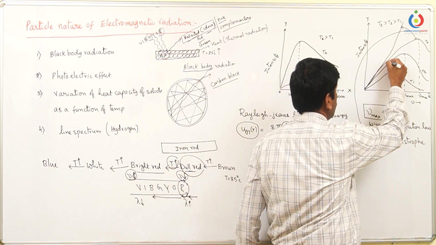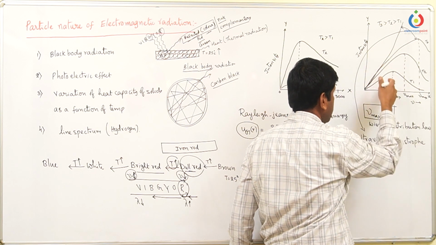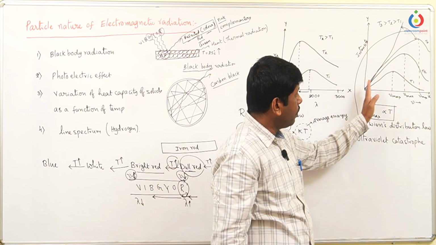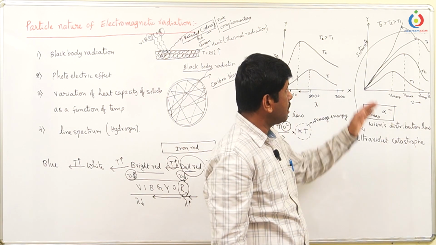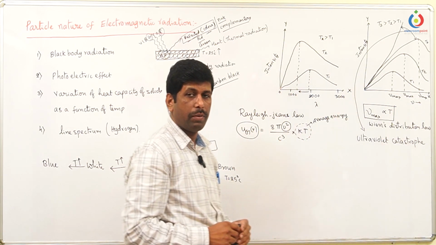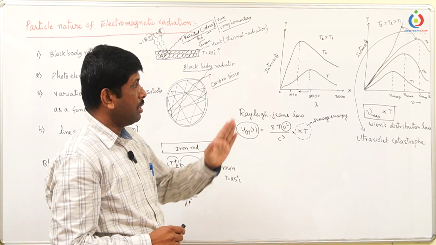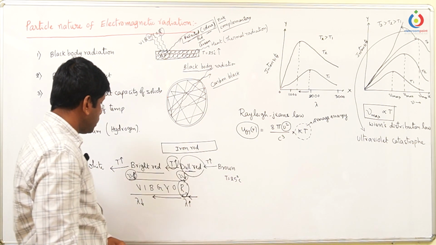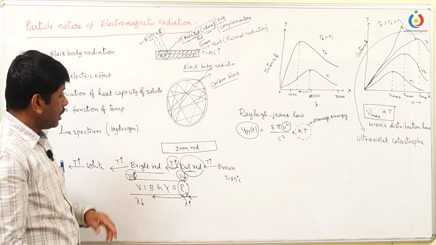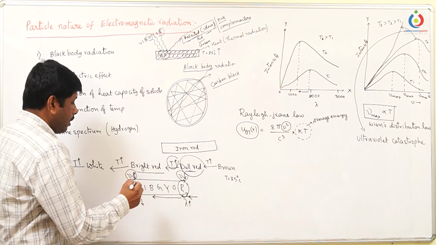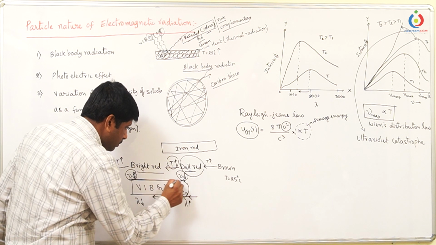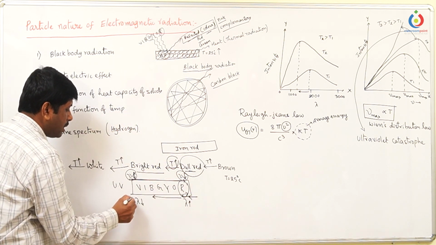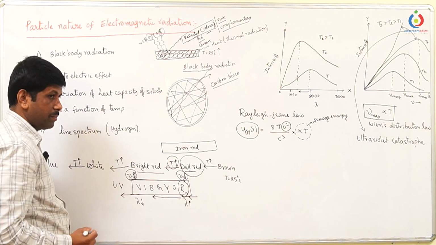It happens only up to a certain area. At lower frequencies, it is obeying the law. But when you go to the higher frequencies, it slowly started deviating from the law, and it is showing another graph. So at higher frequencies, in the electromagnetic radiation, this is the visible region, and before the visible region there is the ultraviolet region, which means we are going to even higher frequencies.